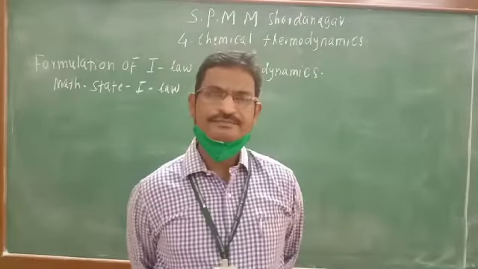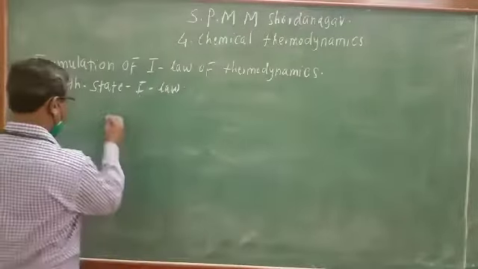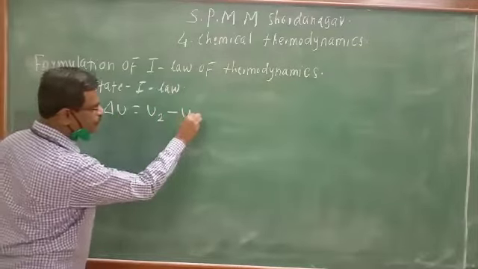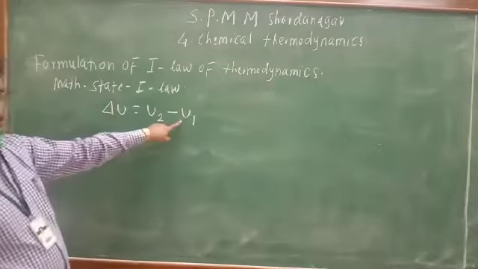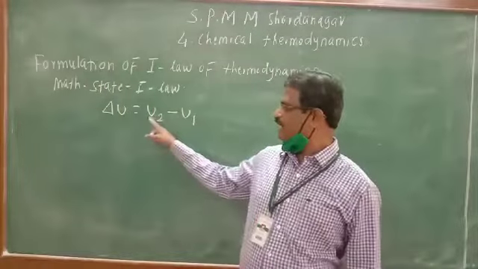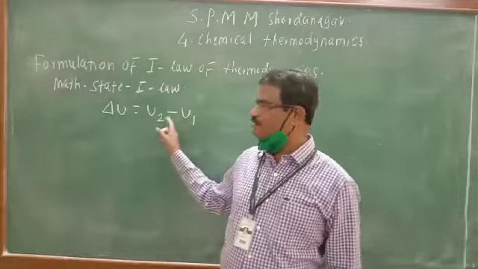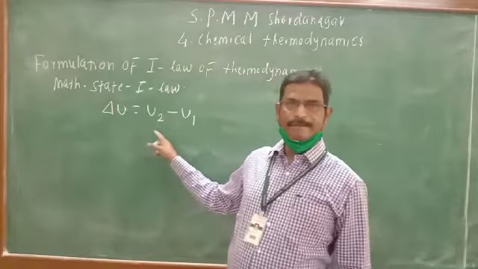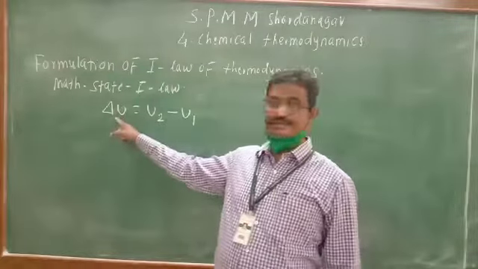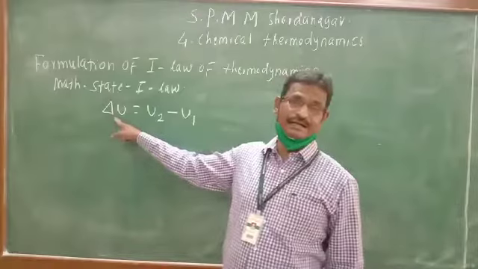Internal energy is a state function, and the change in internal energy delta U will be equal to U2 minus U1, where U1 is the internal energy in the initial state of the system and U2 is the internal energy in the final state. The difference between the internal energy of the final state and the initial state is nothing but the change in internal energy, delta U.